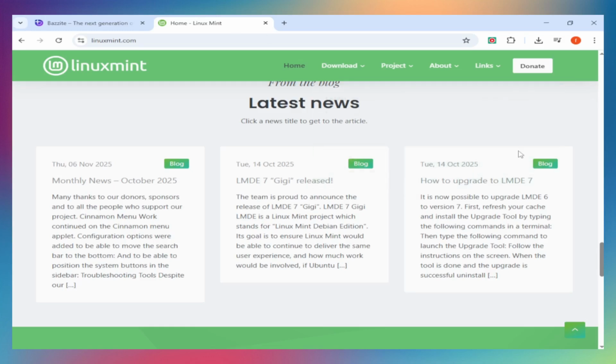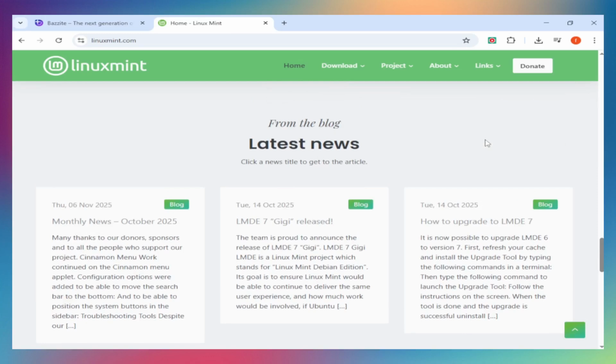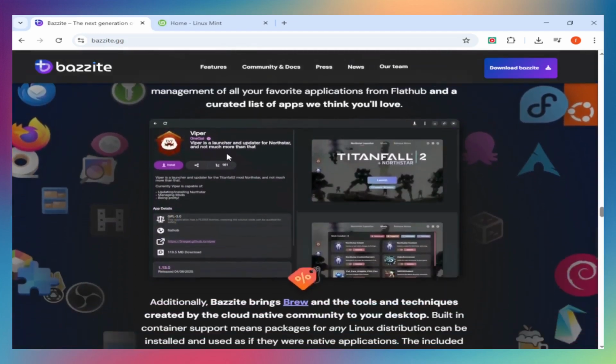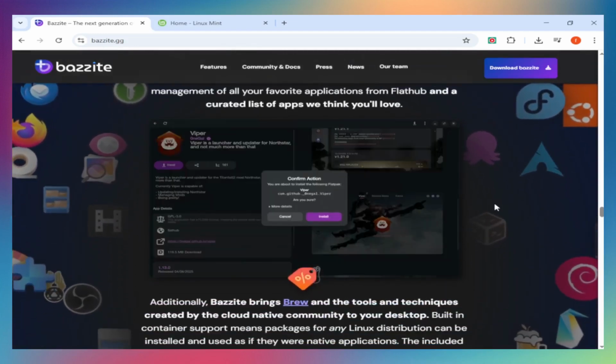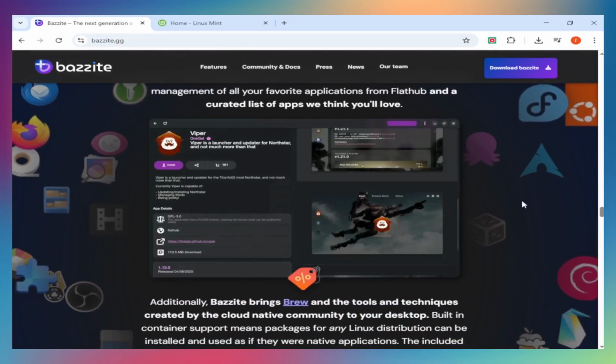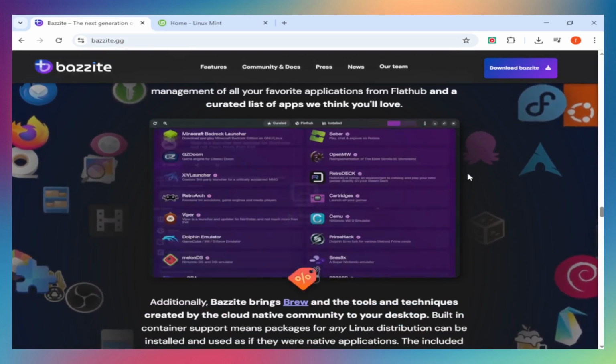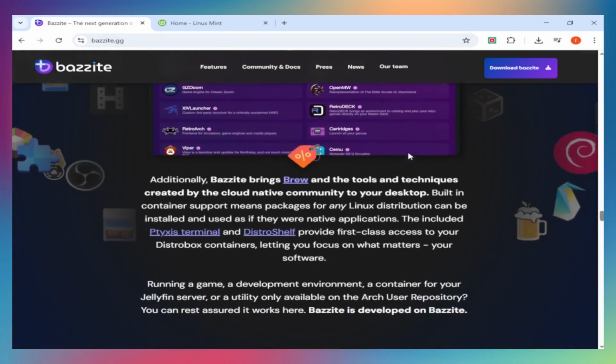Stability versus updates. Mint prioritizes stability. 5-year LTS support means you get security updates but not major version bumps until you choose to upgrade. Bazzite prioritizes performance. You get cutting-edge software but with more potential for bugs. However, Bazzite's atomic rollback feature means if an update breaks something, you can boot into the previous version instantly.